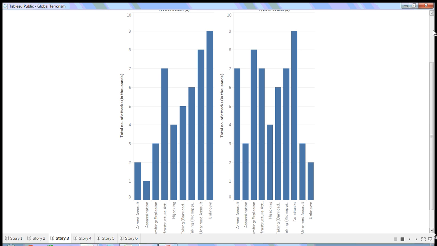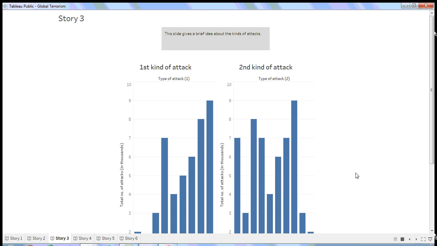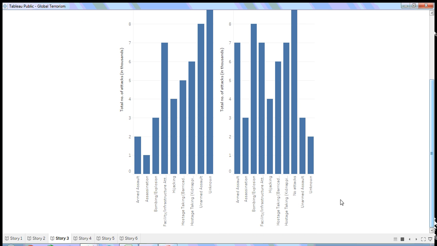If we talk about the first kind of attack and look at the bars, after this unknown, the unarmed assault bar is the highest, and the total number of attacks through unarmed assault is somewhere around 8,000.